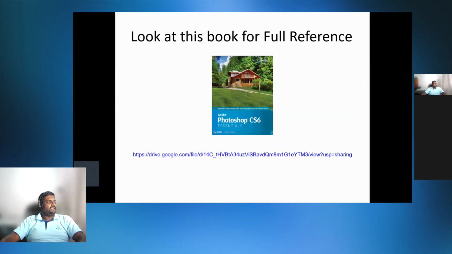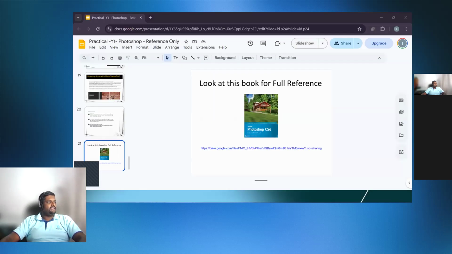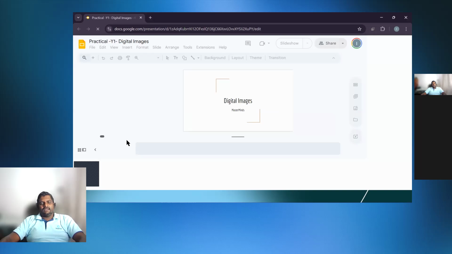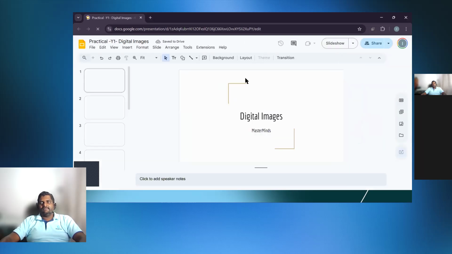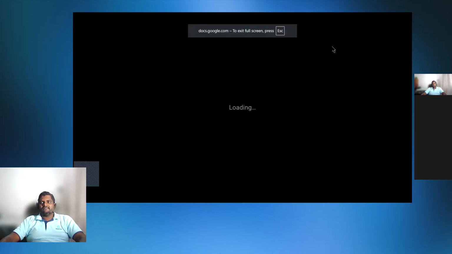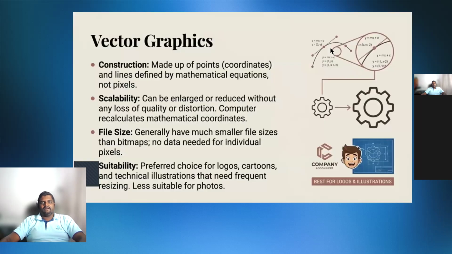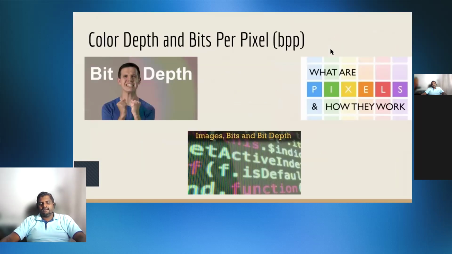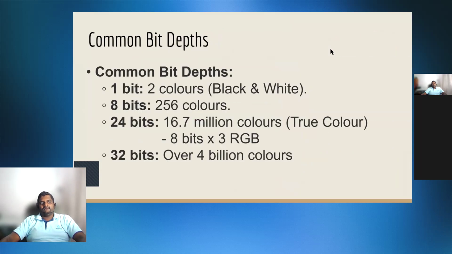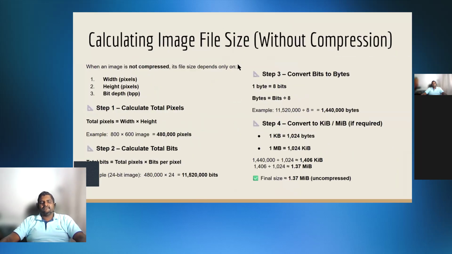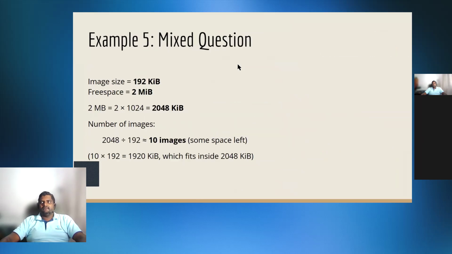Then there is certain information regarding what digital images are, what raster images are, how to approach them, and how to do calculations. These things are applicable for computer science also, Kimaya. So digital images, calculations, all of those things are there. Then what are vector graphics, bitmap images, color depth, bit depth, and calculating image file sizes, examples. You got the idea now, right?